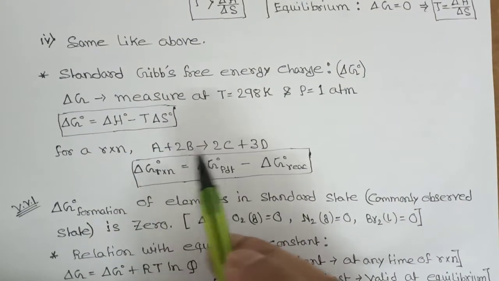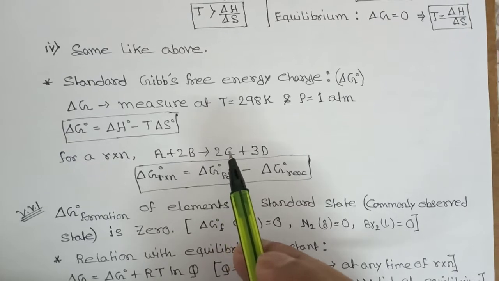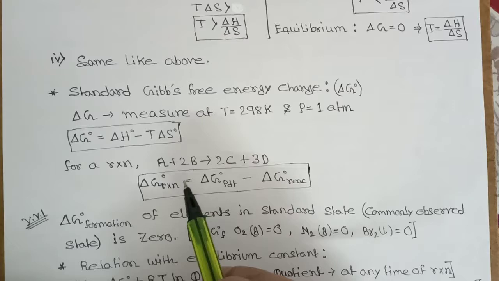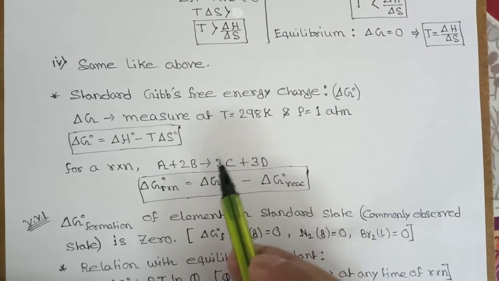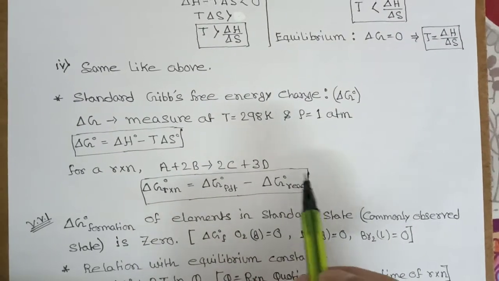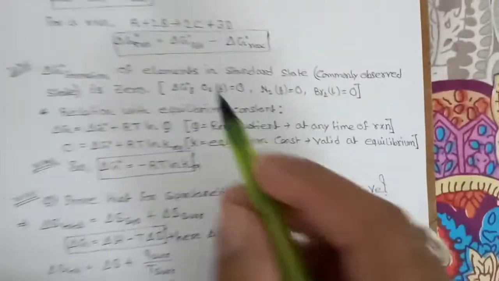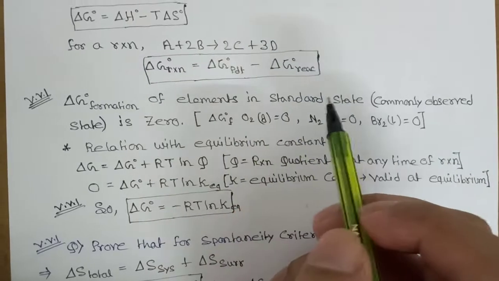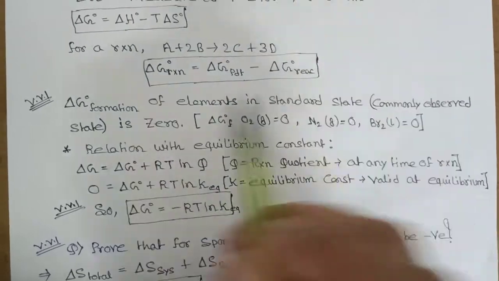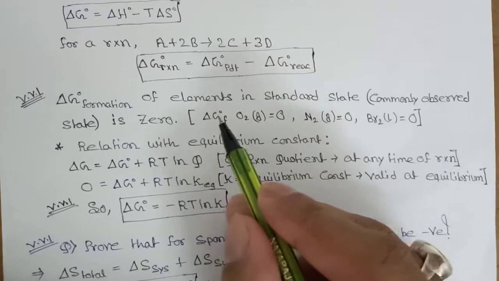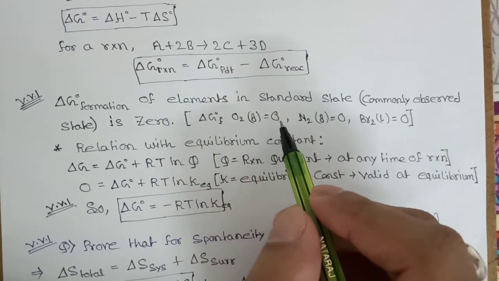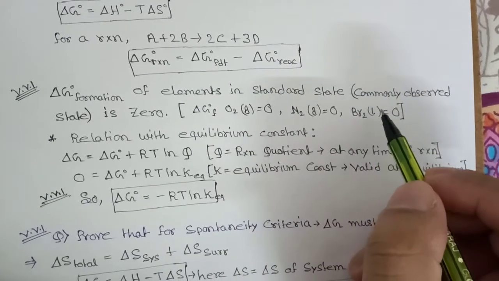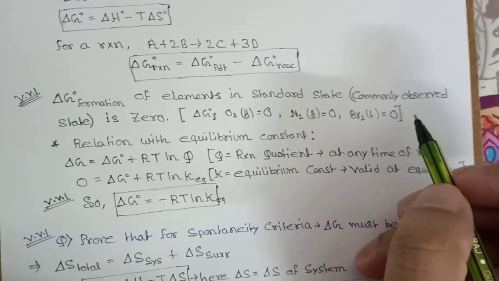So for a reaction, A plus 2B going to C plus 3D, del G naught of reaction we can write as del G naught of product minus del G naught of reactant. Now always remember, del G naught of formation of elements in standard state, standard state meaning the commonly observed state, is always 0. So del G naught of formation of oxygen gas will be 0. Del G naught of formation of nitrogen gas will be 0. Del G naught of formation of bromine liquid is 0.